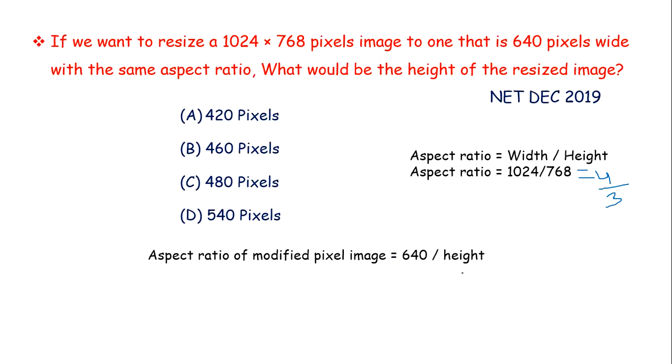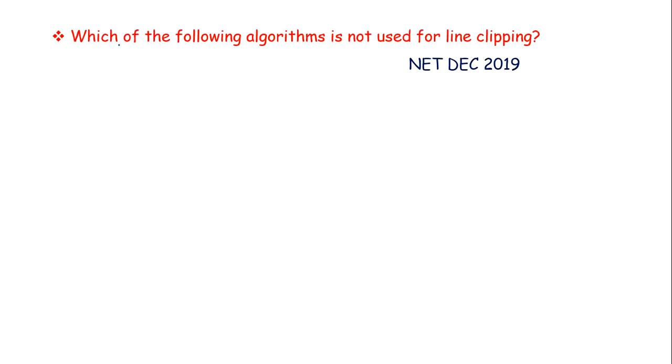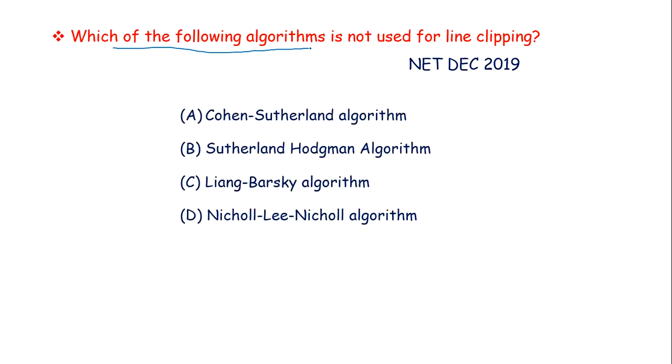So equate aspect ratio of previous image with new image: 640 divided by height equals to 4 by 3. When we solve it, we will get height as 480 pixels. That is option C.